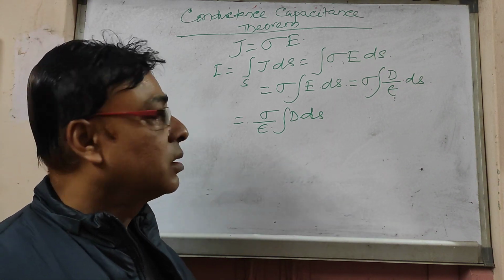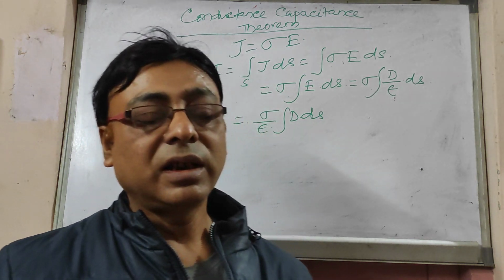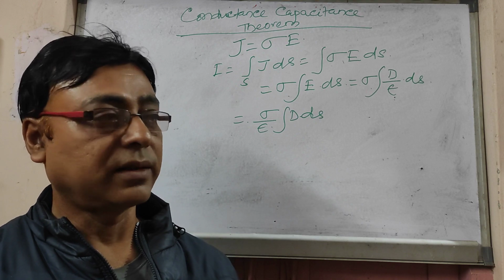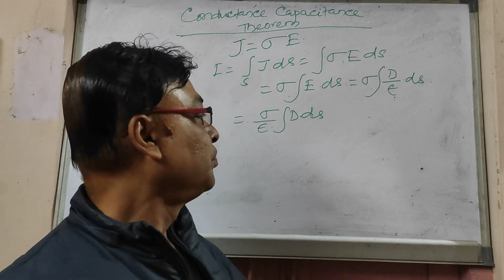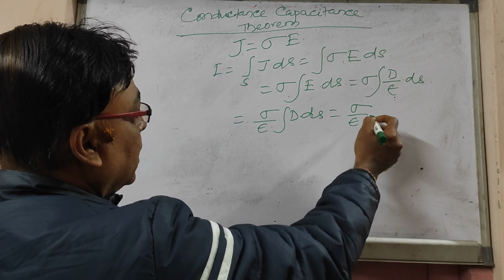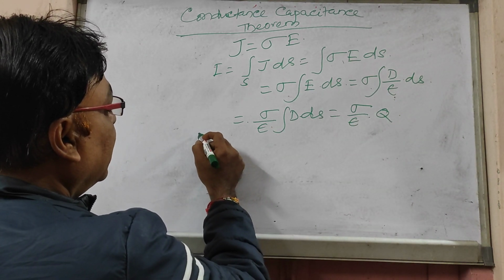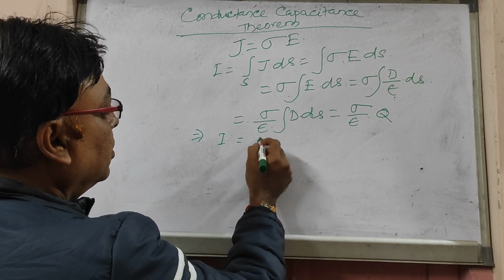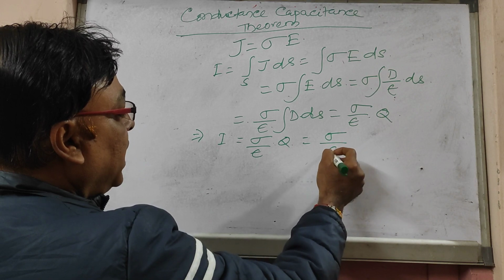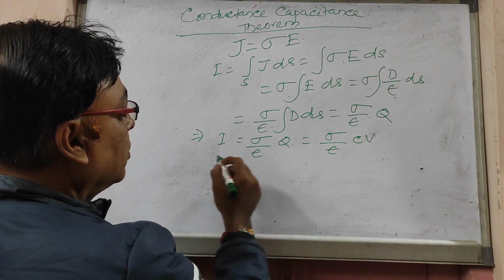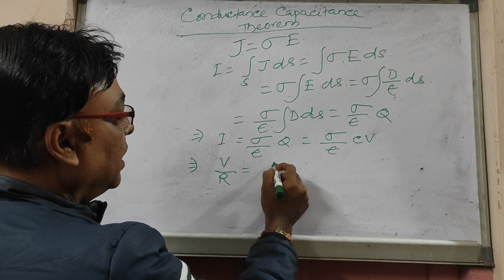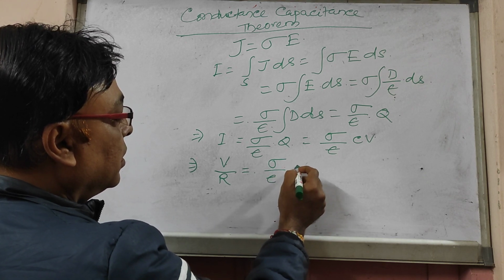Now we know that the surface integral of D dot ds is equal to Q or psi, the electric flux, from Gauss law. So instead of that we can put sigma by epsilon into Q. This implies that I is equal to sigma by epsilon into Q. Now in place of Q we can write C into V, and I, from Ohm's law, is V by R. So V by R is equal to sigma by epsilon times C V.